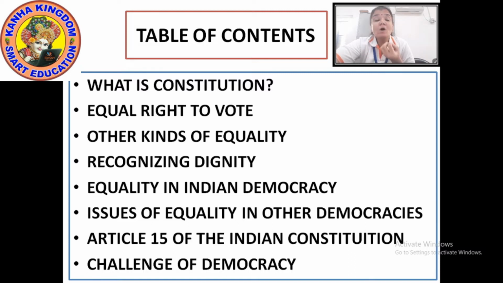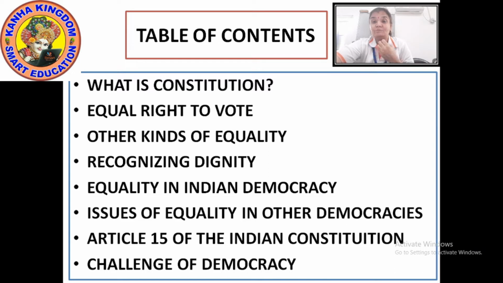Because of inequality and casteism, that is a caste system, recognizing dignity. I'll explain you that. Then we will see equality in the Indian democracy. What kind of equalities are there in the Indian democracy? Issues of equality in other democracies.